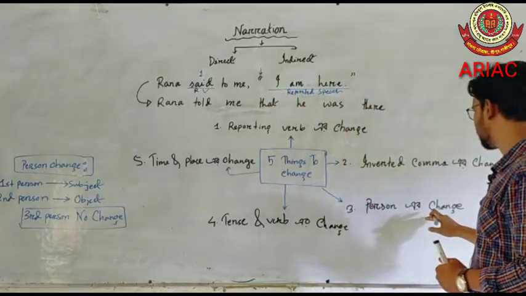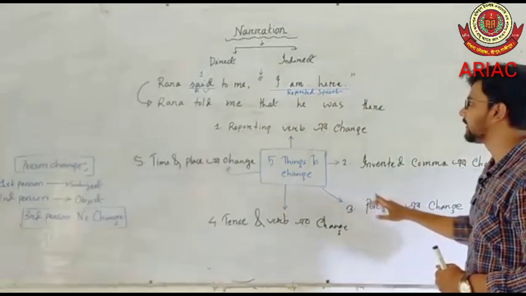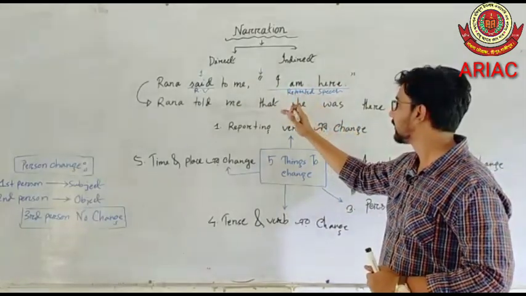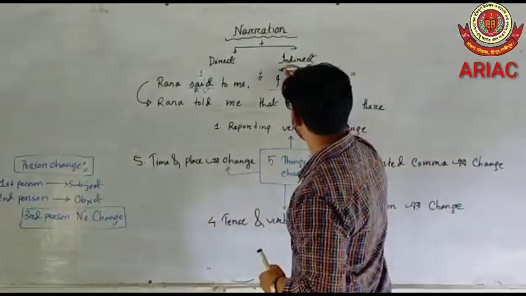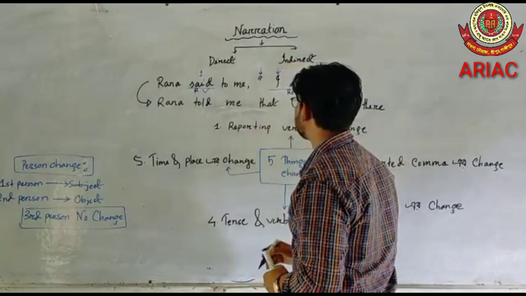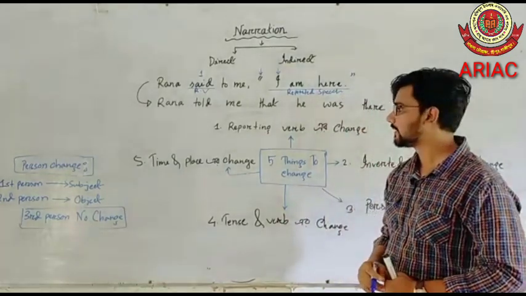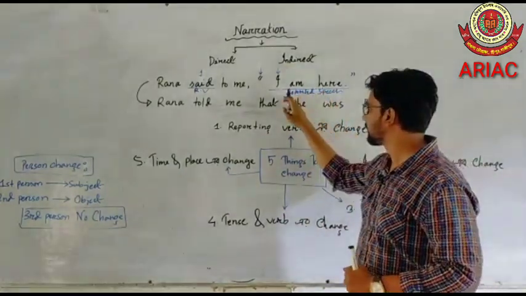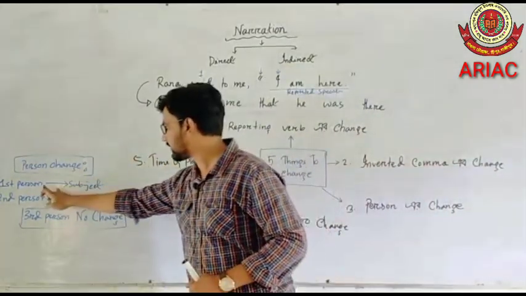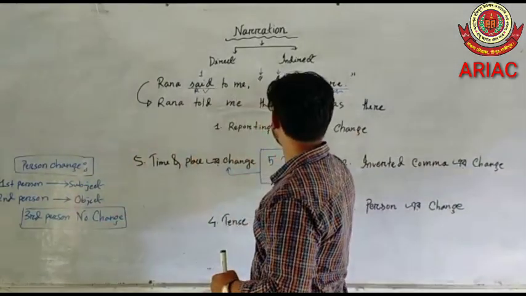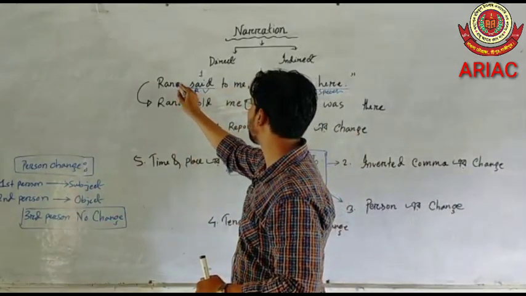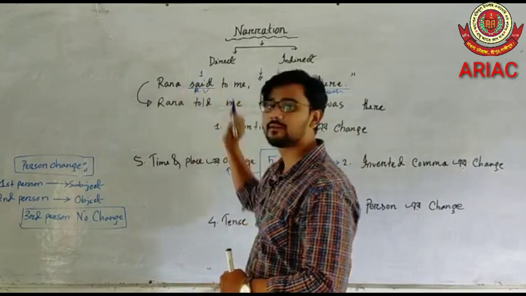Then we have to change the person in the reported speech. Here you have to keep in mind that in reported speech, first person indicates the subject. First person here indicates Rana, the subject of the reporting verb.